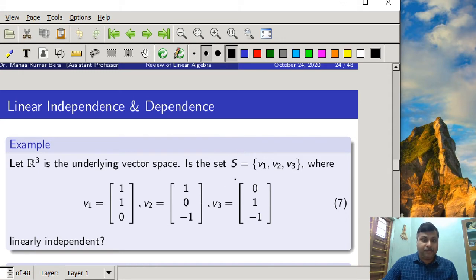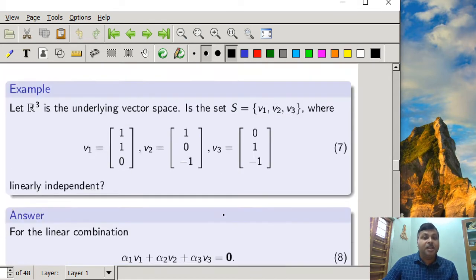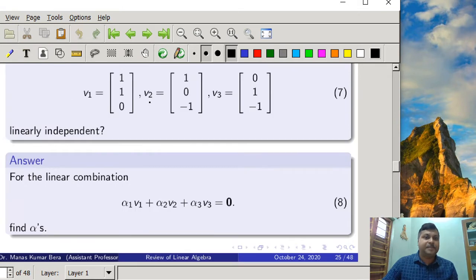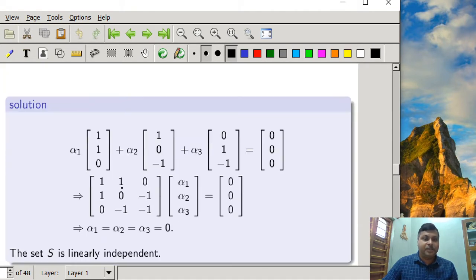To prove that, we have to find out for what values of alpha, alpha 1 v1 plus alpha 2 v2 plus alpha 3 v3 is equal to the zero vector, that is, for what values of alpha the linear combination of these vectors will be the zero vector. So we have rewritten this equation with the vectors v1, v2 and v3 like this. Now for this linear combination we have to find out the values of alpha.